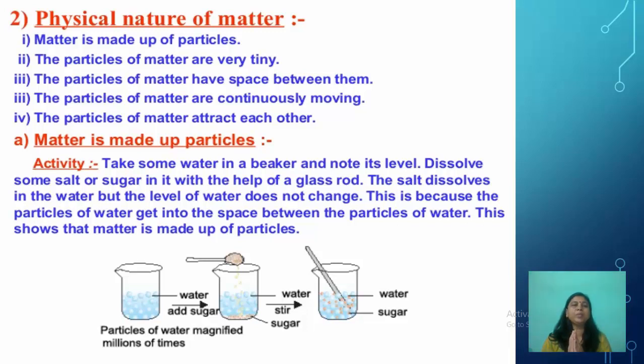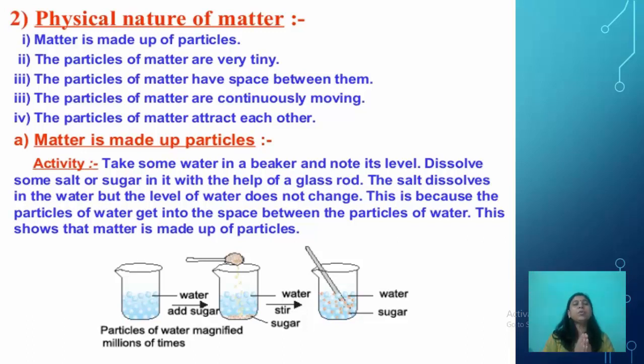Now, coming to matter is made up of particles. Here is a small activity that you can perform at your home also. Take some water in a beaker and note its level. Now, you have to dissolve either salt or sugar in it with the help of a spoon or a glass rod. The salt dissolves in water, but the level of water does not change. This is because the particles of salt get into the space between the particles of water. This shows that matter is made up of particles, as well as the particles of matter have space between them.